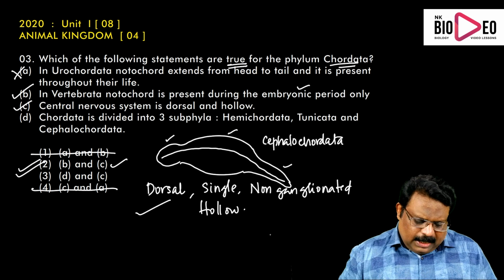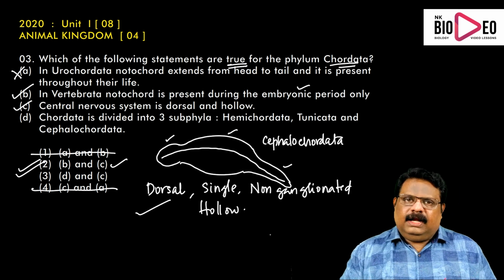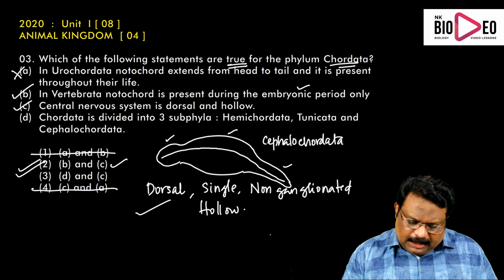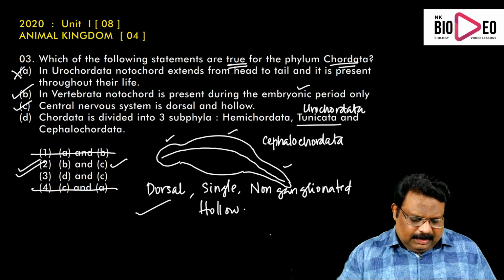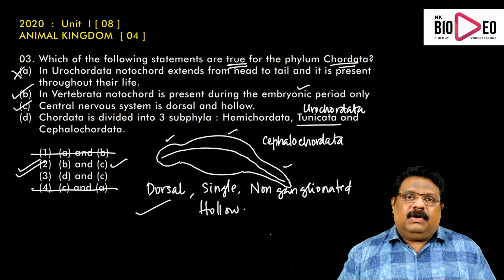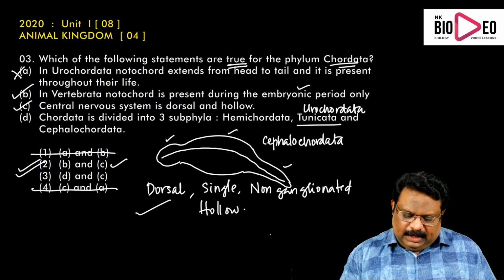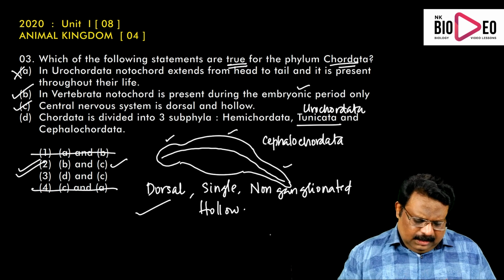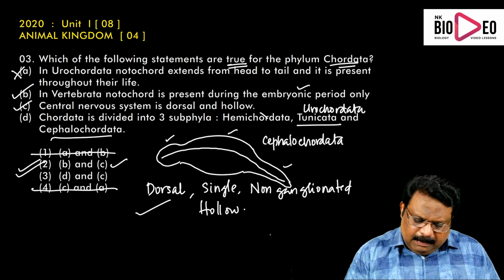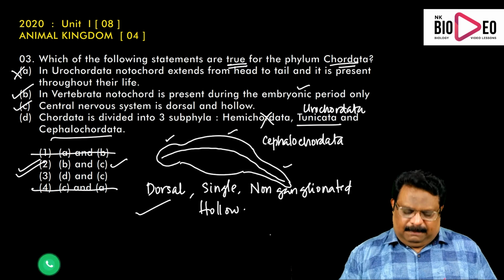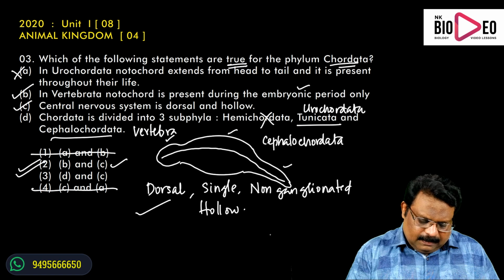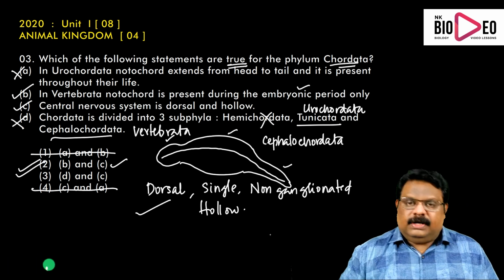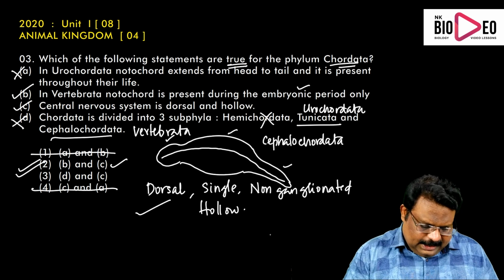The D choice: Chordata is divided into three subphyla, Hemichordata, Tunicata and Cephalochordata. Tunicata means Urochordata. Their body has a covering called tunic made up of a chemical called tunicin. That is why they are also called Tunicata. Then Cephalochordata. Hemichordata is a phylum under non-chordata. Instead the subphyla are Urochordata, Cephalochordata and Vertebrata. So the D choice is wrong. The answer is B and C, that is the second statement.